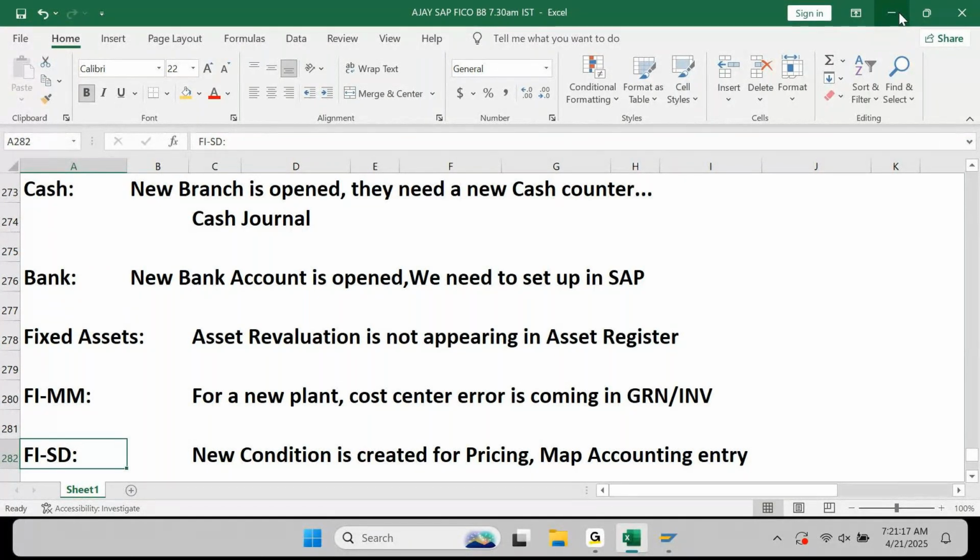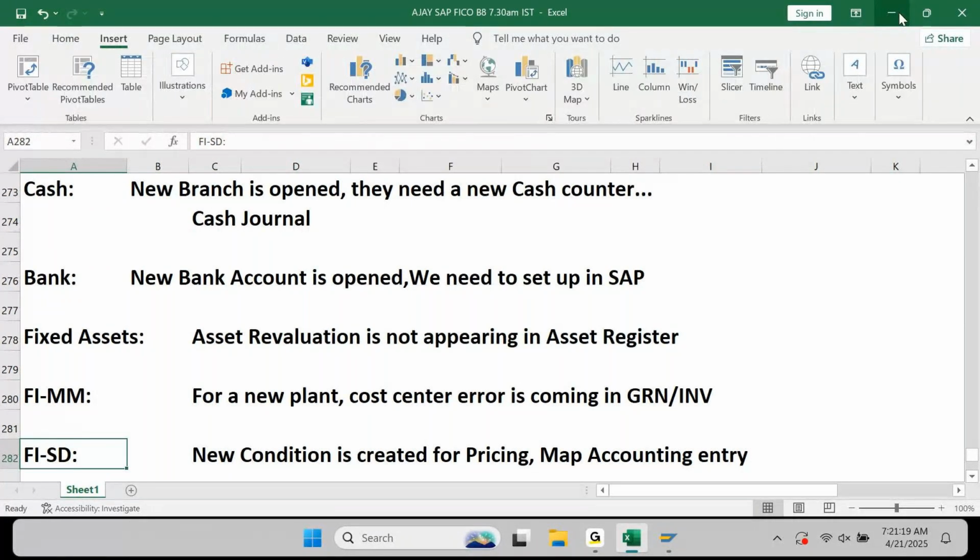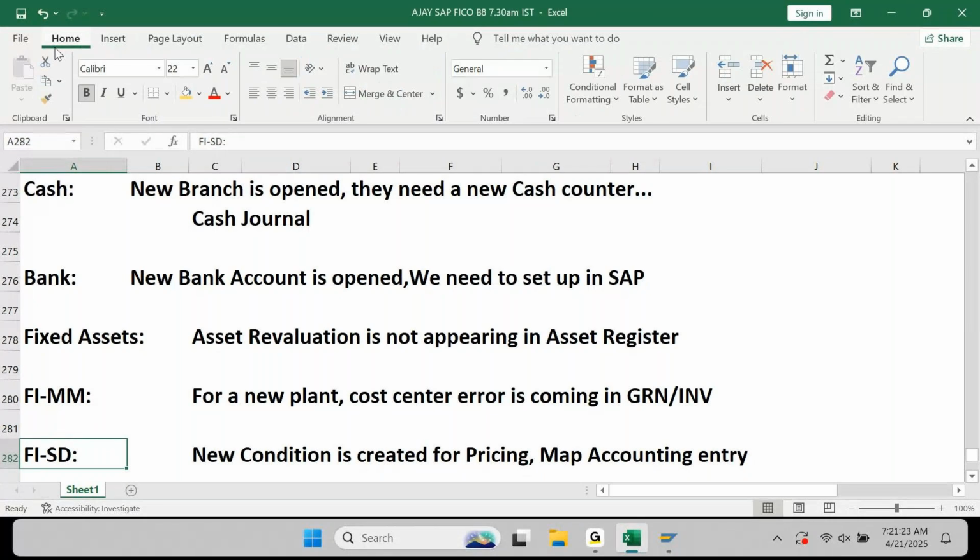When you go to the project, this is how they gave you. Everybody will say they're assigning me different tickets, and I'm not able to solve any ticket. Ticket does not mean they want you to create a GL account, or a cost center, profit center. Ticket is something where there might be a problem in the existing process or any other information. Unless you know their process, you cannot solve any ticket.